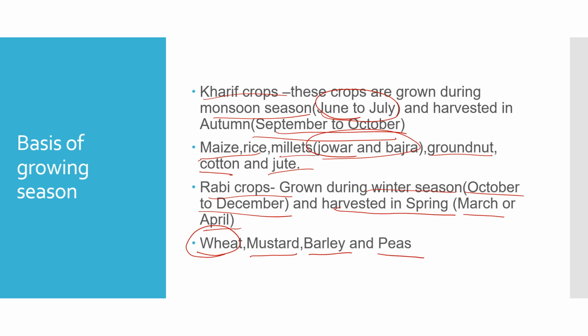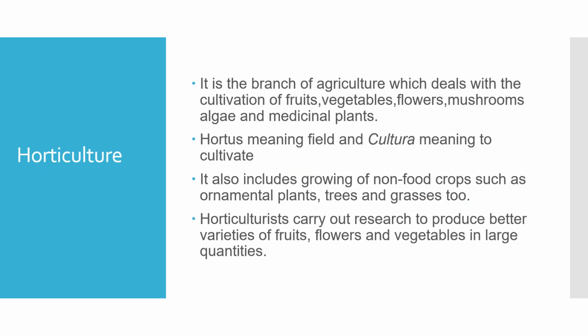So now we will move on to horticulture. Now what is horticulture? It is a branch of agriculture which deals with the cultivation of fruits, vegetables, flowers, mushrooms, algae and medicinal plants, right? All of these produced on a large scale is called horticulture. Now, what does the term horticulture mean? If you divide the word into two parts, hortus means field and cultura means to cultivate, right? It also includes growing of non-food crops such as ornamental plants, trees, grasses. These are all under horticulture.